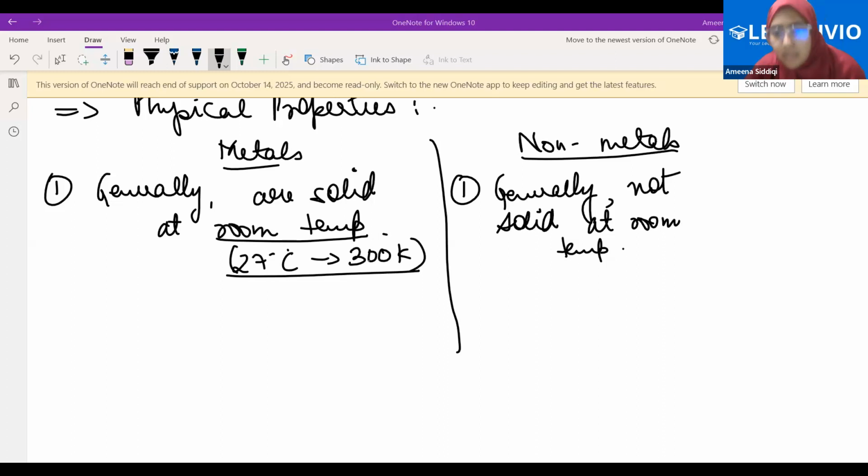Shouldn't it be generally not liquid at room temperature? Not liquid, not solid, and liquid at room temperature. Non-metals are generally in the gaseous form. We have just one non-metal which is liquid at room temperature, and a few of the non-metals in the elemental form which are actually solid, for example graphite and diamond.